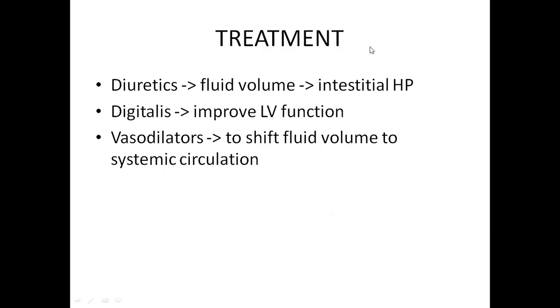So the simple treatment for this pulmonary edema is to give diuretics. It reduces the overall body fluid volume, reducing the interstitial hydrostatic pressure. If the cause is mainly left ventricular failure, we will give digitalis, digoxin. What is the effect of this drug? It blocks the sodium potassium ATPase pump, right? Digitalis, digoxin will bind the ouabain site of the sodium potassium pump.